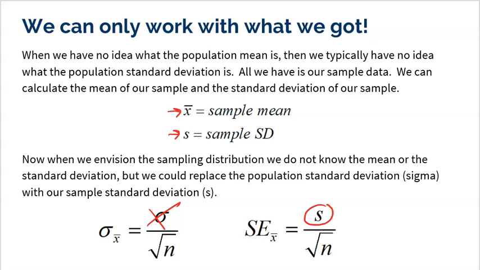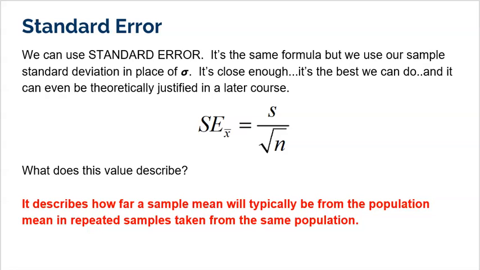But remember, it's the twin brother. I'm using the exact same formula. All I'm doing is replacing sigma with S, the standard deviation of my sample. Okay, obviously this has a new name called standard error, and pretty simple, right? All we're doing is replacing sigma with S, the standard deviation of our sample.